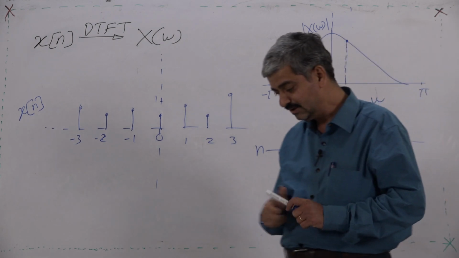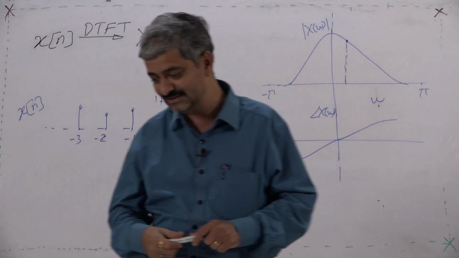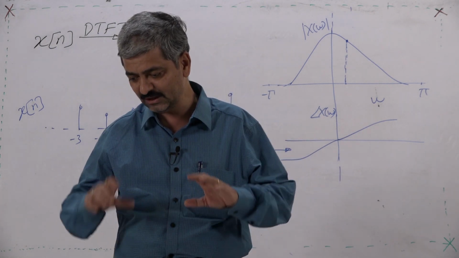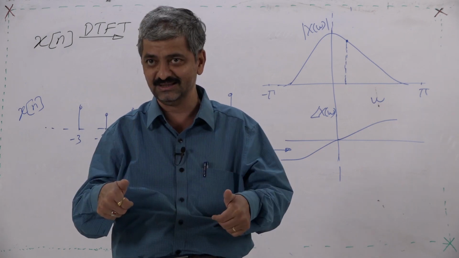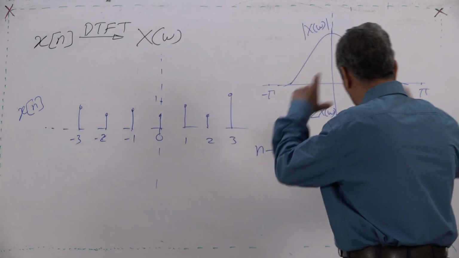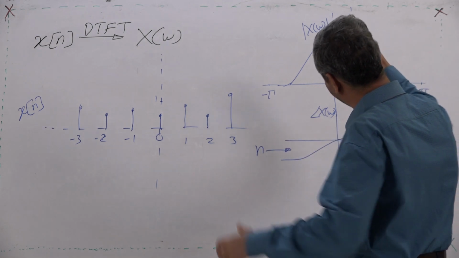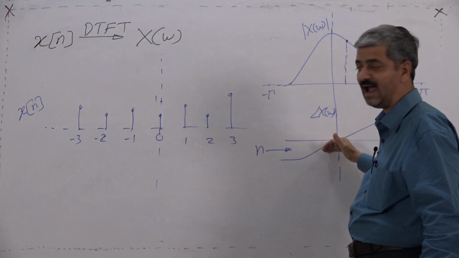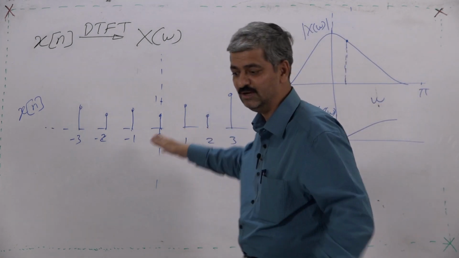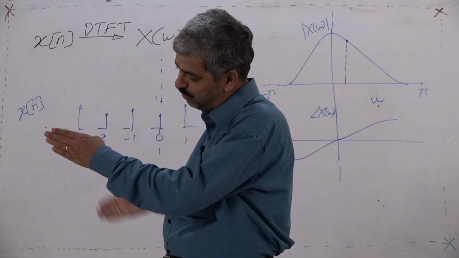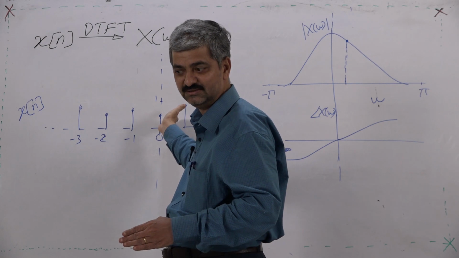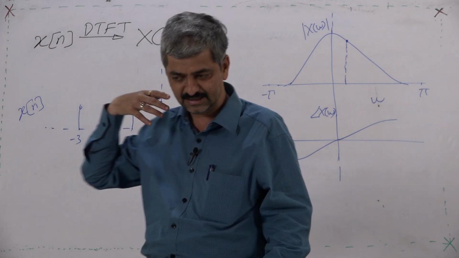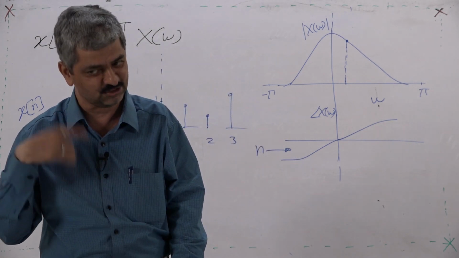Now that goggle I have, if you have got an inverse goggle and put it before your eyes, then that inverse goggle will capture these two and will give you this. So, if you put one goggle followed by another goggle, again you should get this. So, in the transformation process, information is not lost.